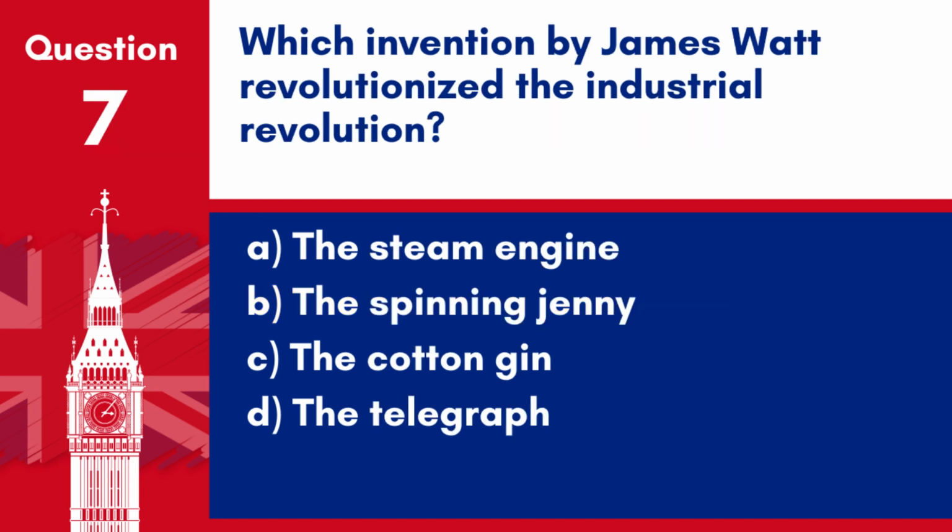Question 7. Which invention by James Watt revolutionized the Industrial Revolution? A. The steam engine. B. The spinning jenny. C. The cotton gin. D. The telegraph. Answer. A. The steam engine. James Watt's improvements to the steam engine in the late 18th century significantly propelled the Industrial Revolution.